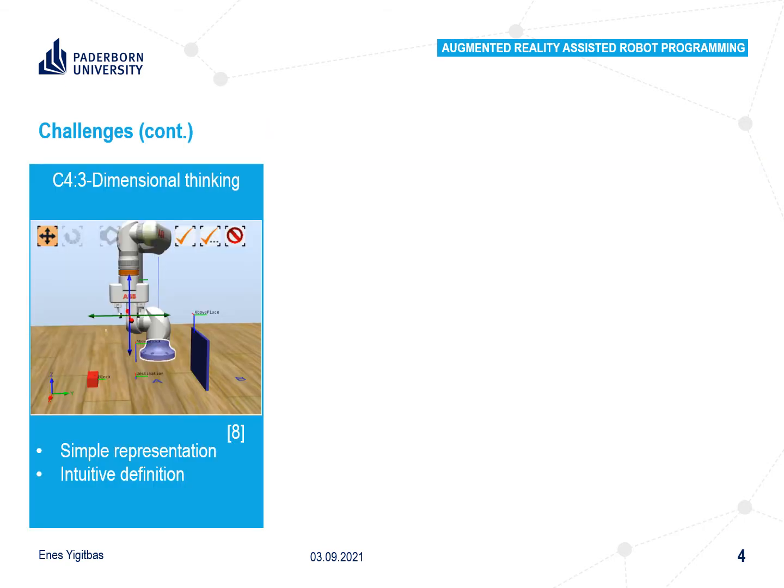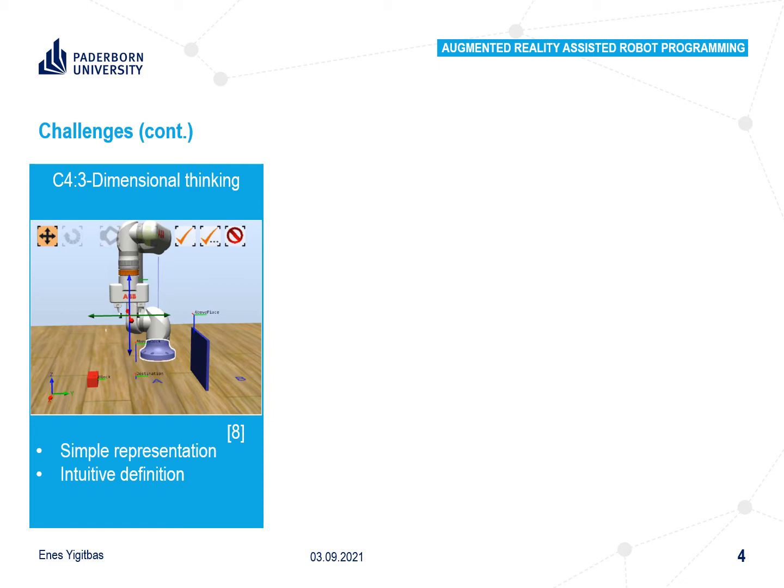Challenge 4 is about three-dimensional thinking. The correct determination of three-dimensional data is important as robots operate in their own three-dimensional space. A correct interpretation of coordinates and their translation from and into source code is necessary to create working programs. The interpretation can be hard because parts of the robot may have different coordinate origins than the real world. Translating and mapping them to each other is not trivial. Especially 3D models represented on 2D screens cause issues in positioning because of missing depths.